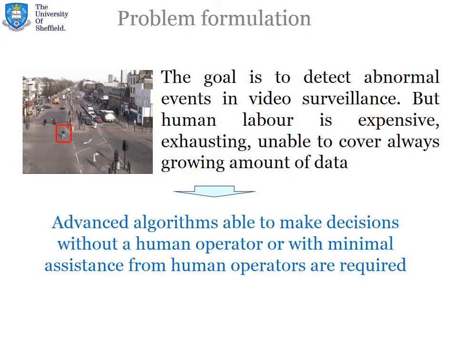Nowadays, in video surveillance, human operators monitor screens to detect abnormal events, like this guy crossing the road in the wrong place, in order to react to these events. But human labor is expensive and exhausting. Moreover, the number of cameras grows significantly every year, and soon it will be impossible to find humans to cover all this data. That is why we need some automatic tool to help human operators to detect abnormal events.